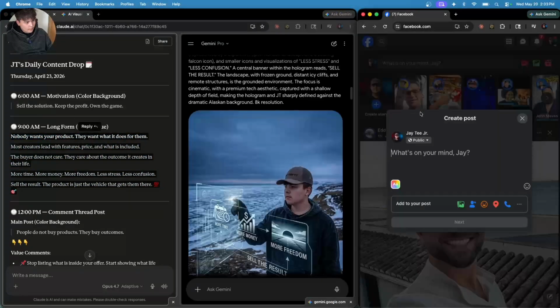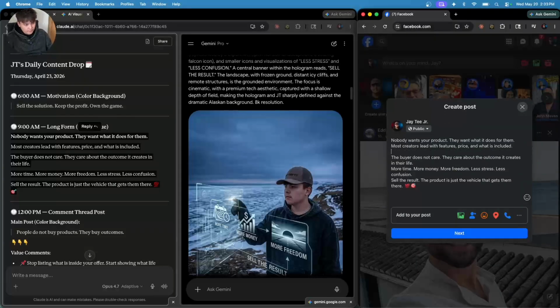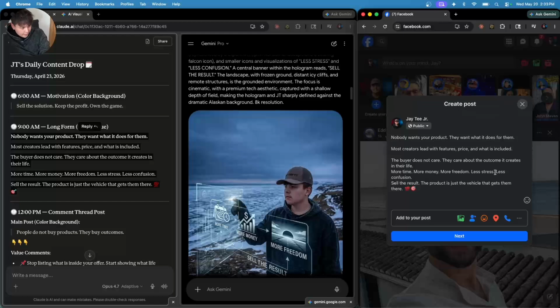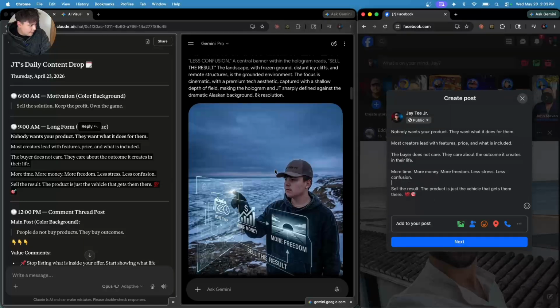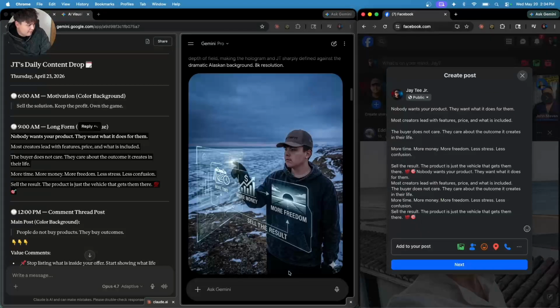On top of that, whenever I copy the post from Claude, and when I'm ready to go over here and post it to my Facebook, it doesn't even double space it for me. So I would have to come over here, manually double space it, right? And then come over here to Gemini, copy the image, paste it. And sometimes it doesn't even paste it. I mean, sometimes it doesn't even copy it.